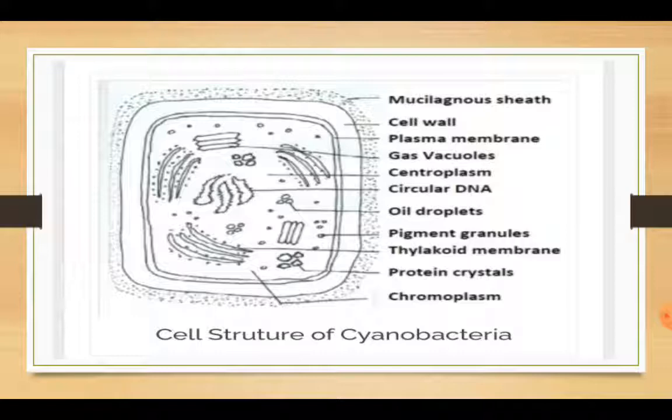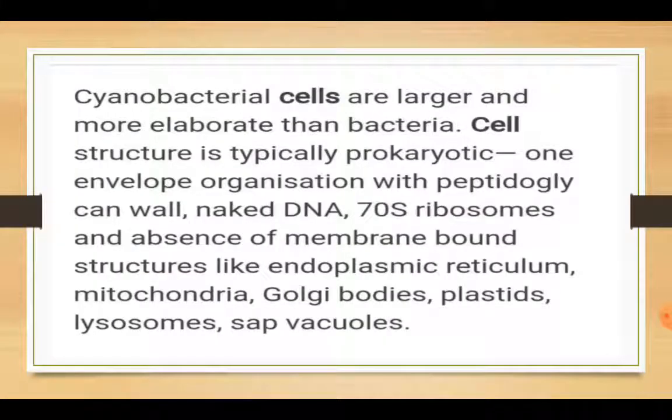Along with chloroplast they also have chromoplast. So this has been the description of the cell structure, that it has 70S ribosomes and naked DNA. Along with that, membrane bound structures like endoplasmic reticulum, mitochondria, sap vacuole and lysosomes are present in it. So the cell structure resembles bacteria.